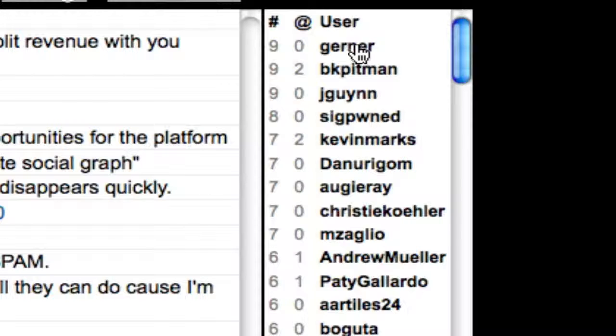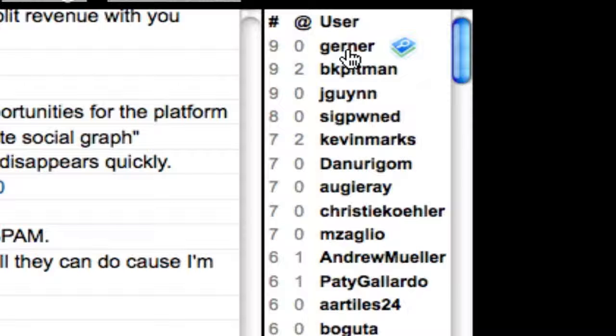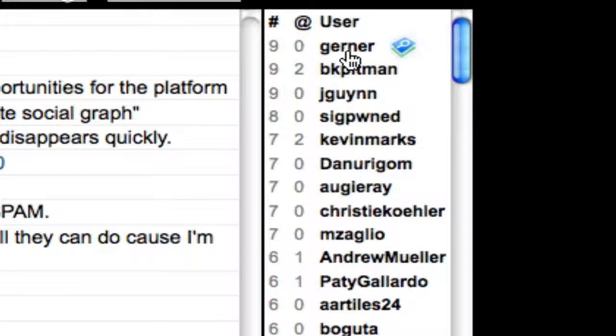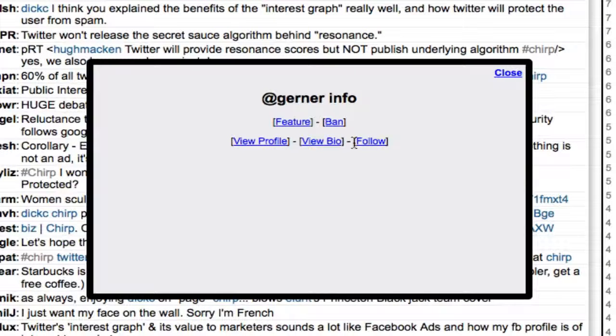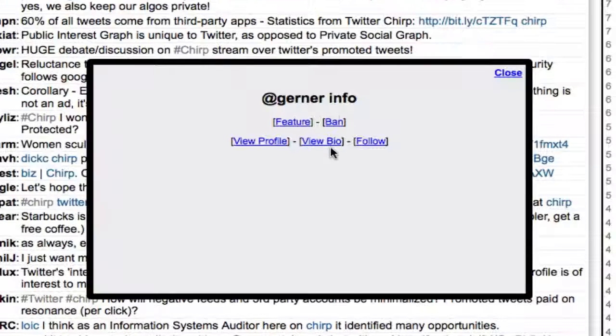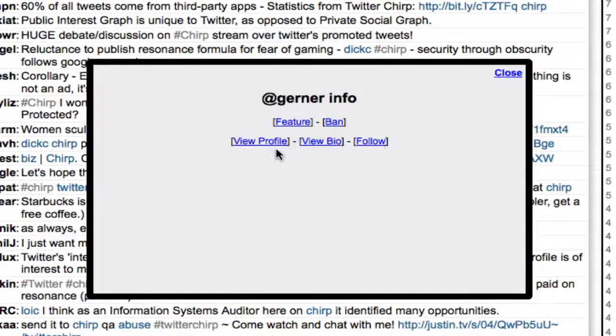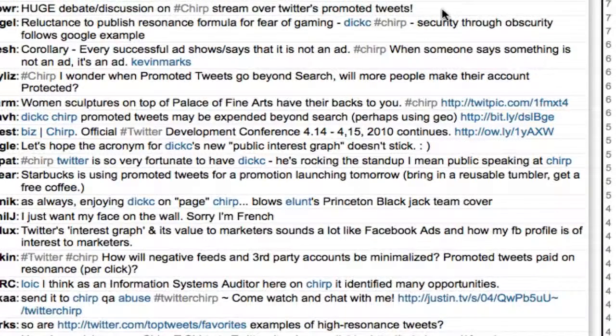And one of the great features is, if I like what Gerner's been saying, I can simply click on their name and I can feature them. I'll show you what that means in a second. I can ban them, meaning I won't see their tweets in my stream any longer, or I can follow them or view their bio or view their profile right here from this window, which is a nice feature. So when I find somebody whose information I'm enjoying, I have some options on what I can do inside of this conversation and also for the future, in terms of following, viewing their bio, and adding them to a list, for example.